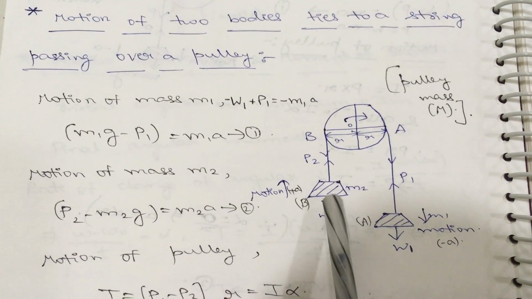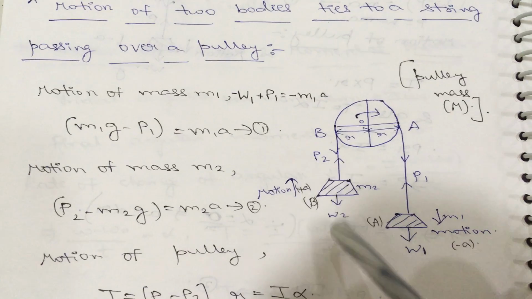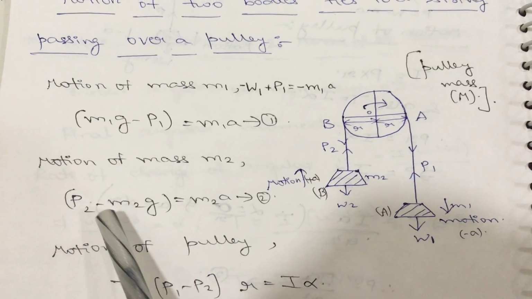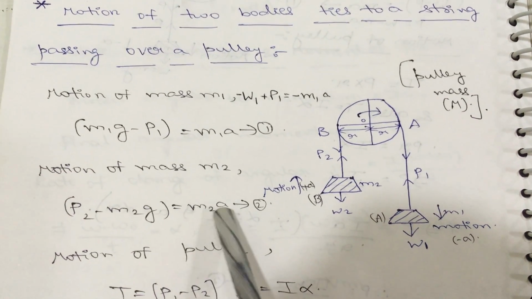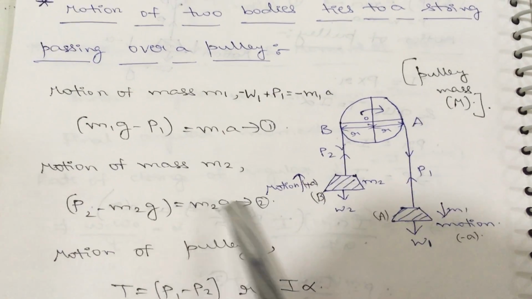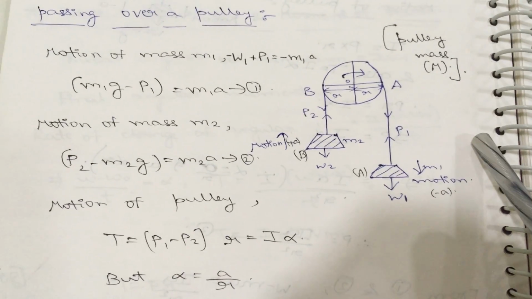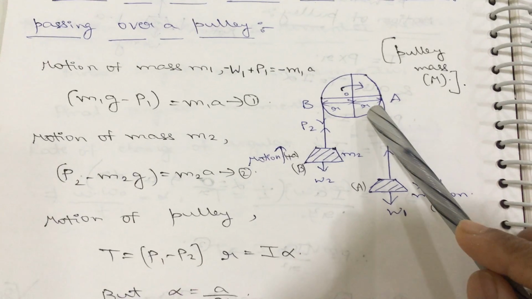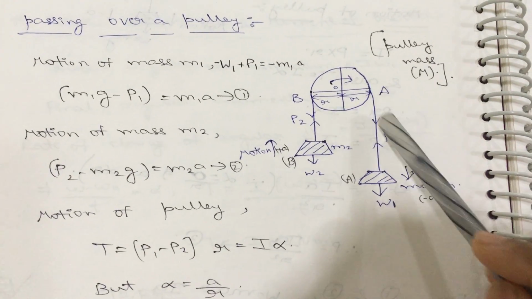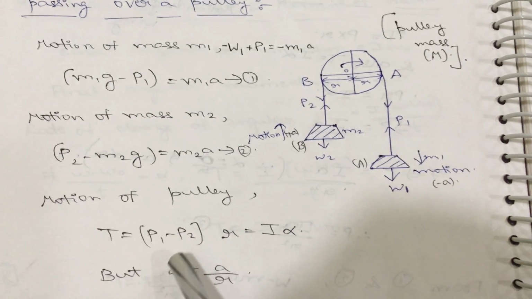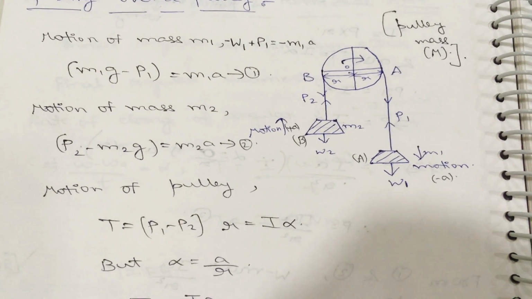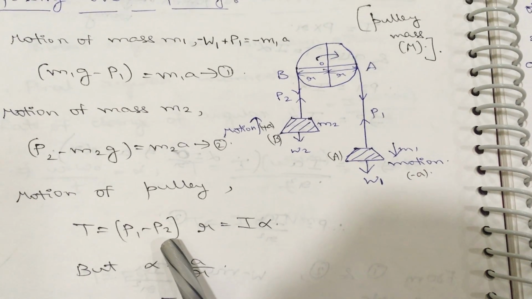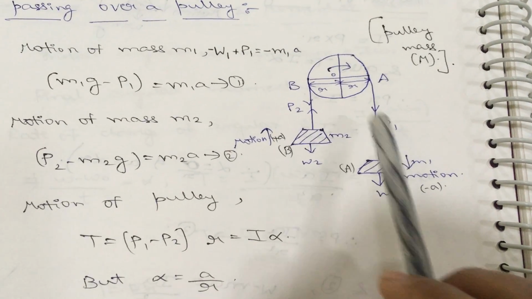Now consider the motion of the second body, the B body. Again two forces are there: the P2 force is acting in the upward direction and W2 is acting in the downward direction. So here P2 minus W2 is equal to m2a. Again W2 is nothing but m2g. Make it the second equation. Now consider the motion of the pulley. As it is rotating in the clockwise direction, you will get the torque concept. The torque formula is equal to force into perpendicular distance. So in place of the force you will get two forces in terms of P1 and P2.